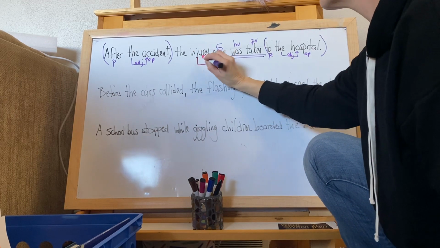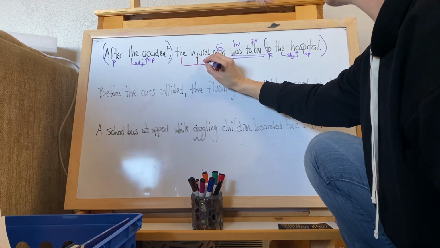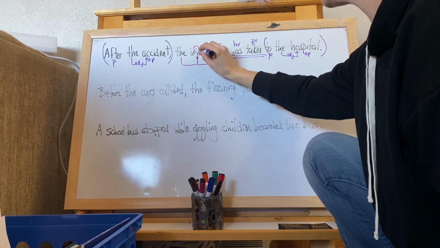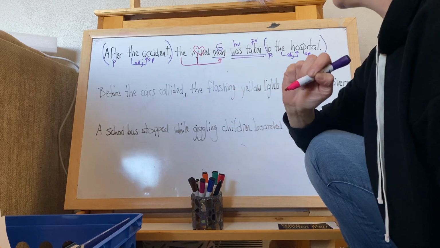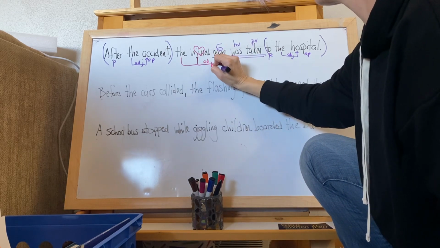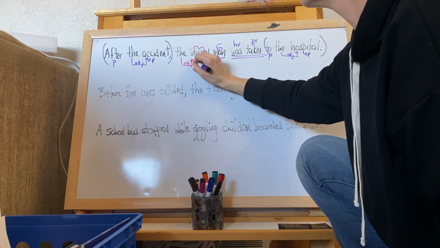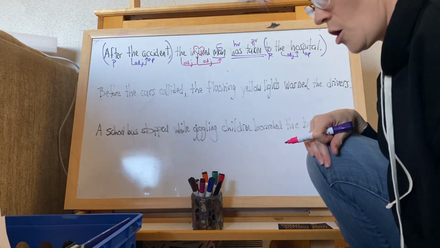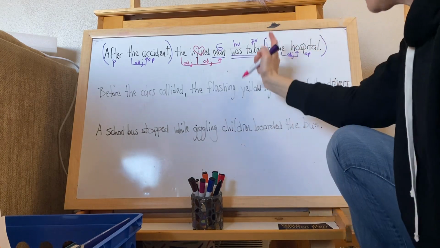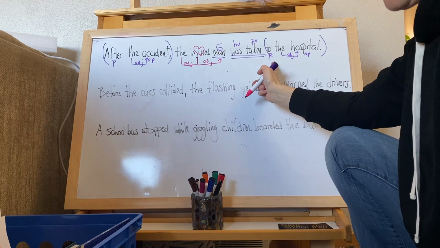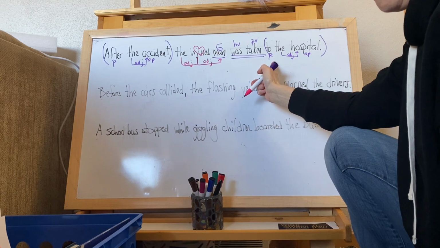Is injured a participle? It is. So at the heart of injured is a verbal, but it's acting as an adjective, right? There you go. Modifies it now. Is this an adverbial prepositional phrase or an adjectival prepositional phrase? They're both adverbial.